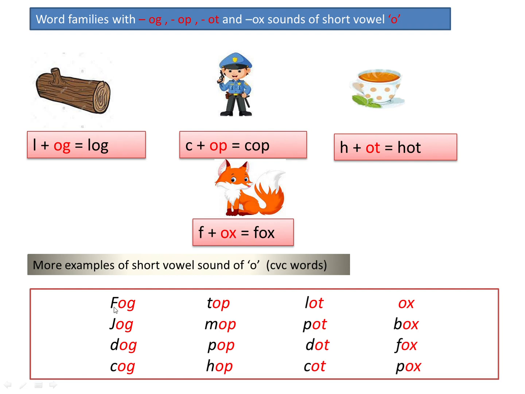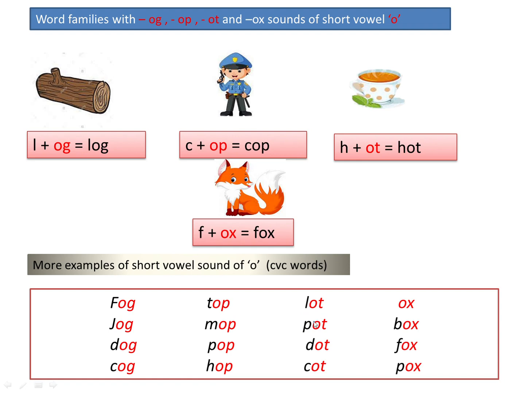F sounds F. F, og. It's a word family of og. Let's see how it sounds. F, og, fog. J, og, jog. D, og, dog. K, og, cog. T, op, top. M, op, mop. This is a word family of op. H, op, hop.